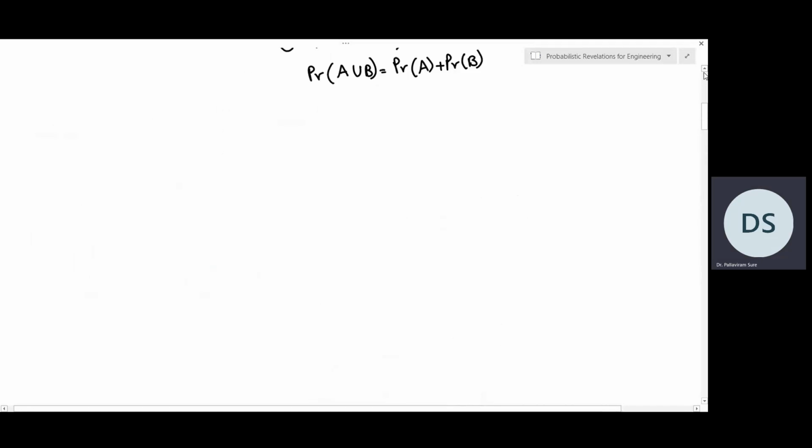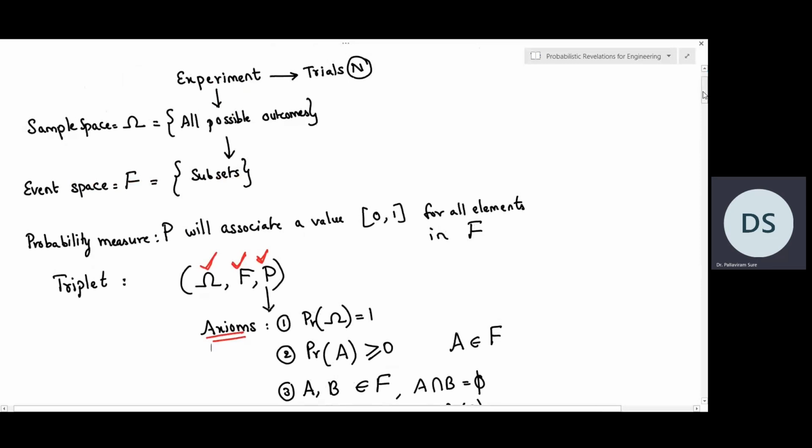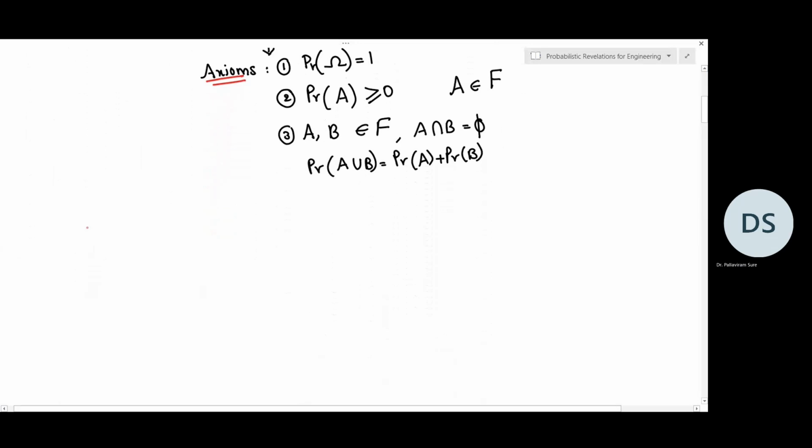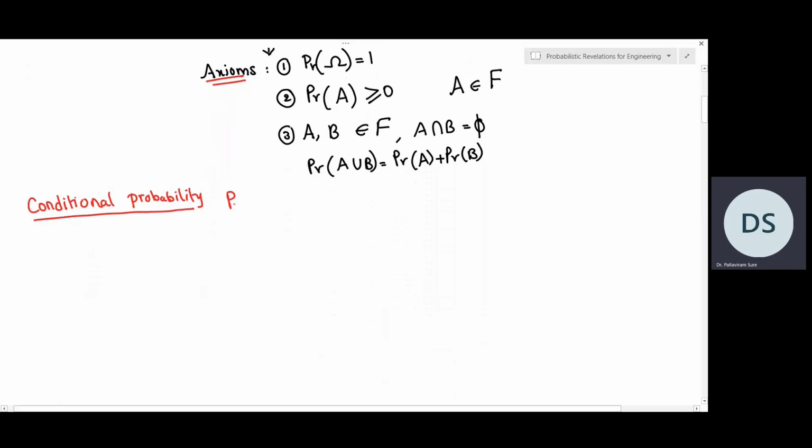In this video, we are going to discuss another probability. This is called as conditional probability. Conditional probability is written as probability of an event A given an event M has already happened. So probability of A given M. It stands for probability of an event A given that M has already happened.